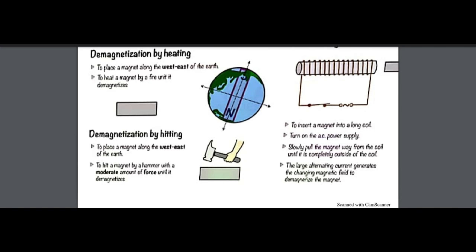For example, this is another method in which you have to insert a magnet into the long coil. This is a magnet in the long coil. You are applying the AC power supply. Slowly pull the magnet away from the coil. The magnet that is placed inside the coil, and it has another magnet that is outside the coil. Okay. The large alternating current generates the changing magnetic field to demagnetize.